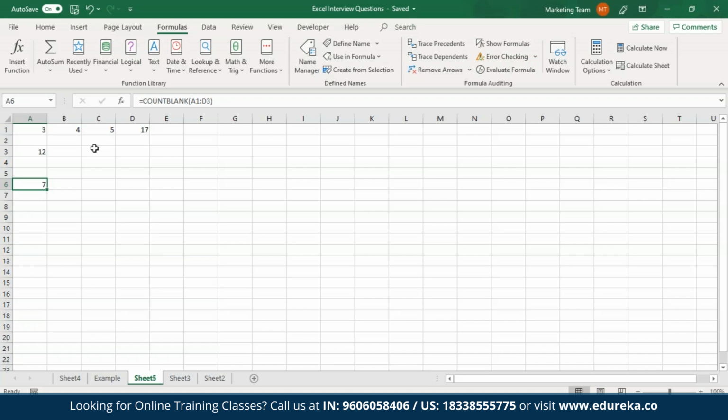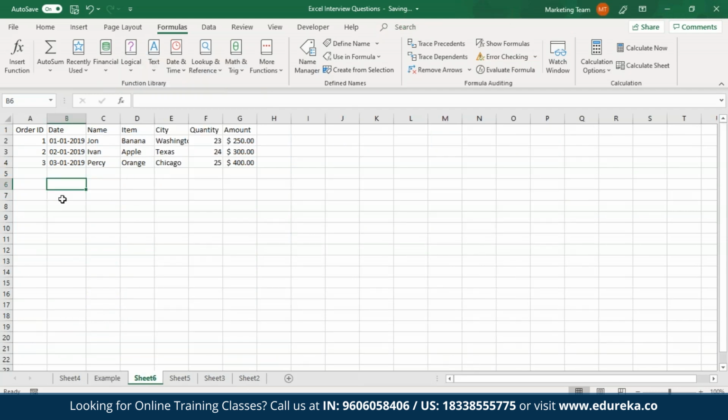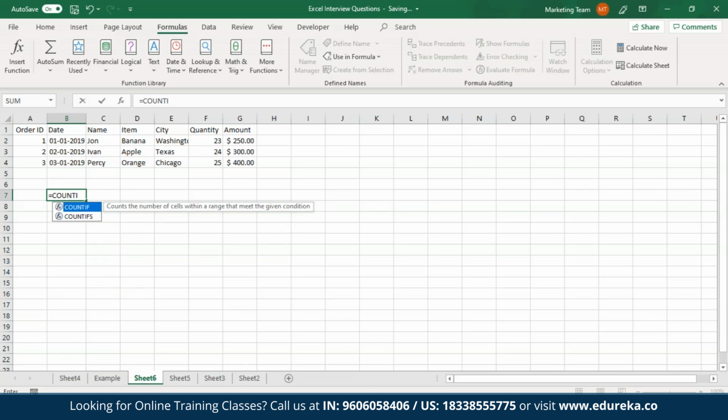So now talking about COUNTIFS. This is a very special function that allows you to specify a set of conditions in order to count them. So what I'm going to do is go to the table that I've created over here. So what I'm going to do over here is type in an equal to sign. Then I'll choose the COUNTIFS formula. And then I'll have to specify the range for criteria 1, the range for criteria 2, and so on.